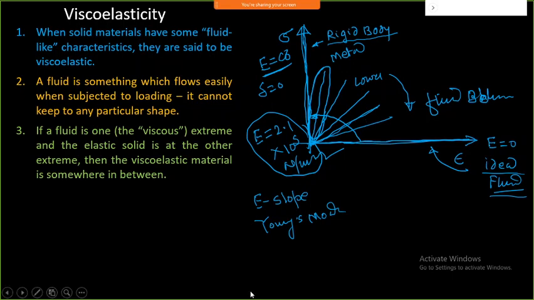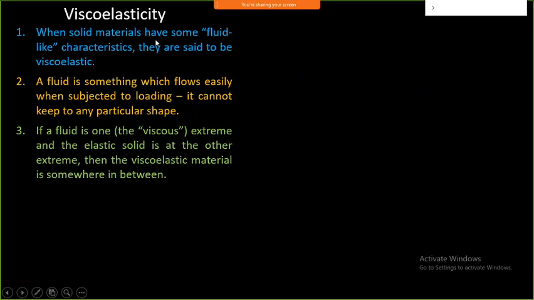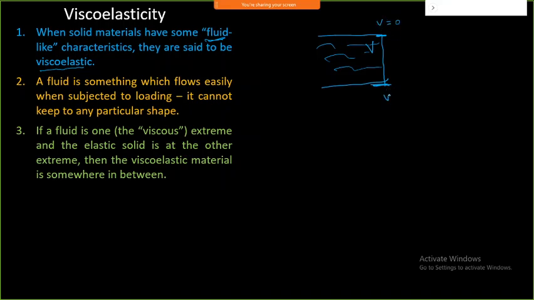So whenever a solid behaves like a fluid, having fluid-like characteristics, it is said to be viscoelasticity. Fluid-like characteristics means we have observed one thing: whenever flow happens in a pipe, we assume that at the wall the velocity is 0, here V0 and here also V0, but at the middle point I will have V maximum, and this follows a certain curve.